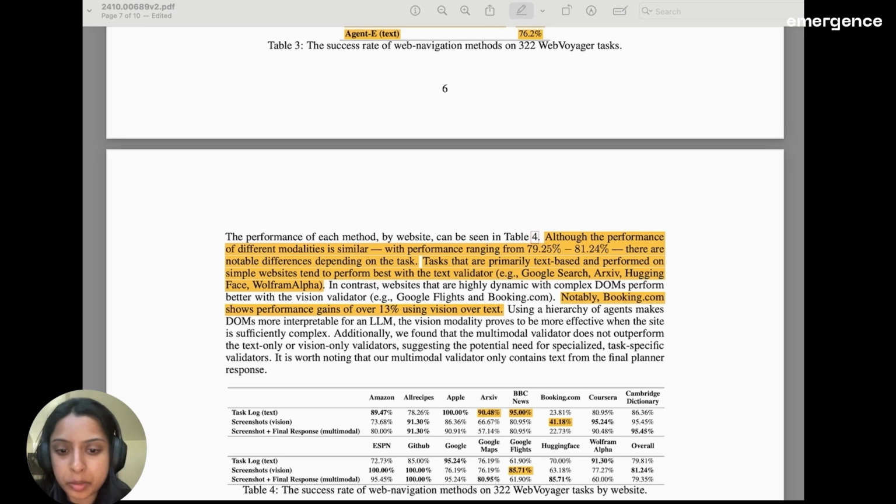So we saw anywhere where there were widgets being used, like in Amazon.com, Booking.com, Google Flights, or any other website where there might be widgets, that the performance was fairly low on those tasks if it was using a text validator but worked really well with vision.